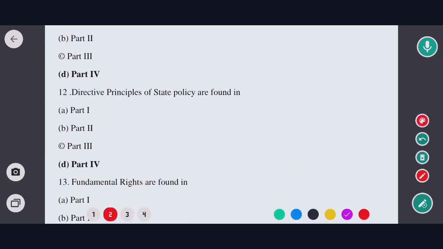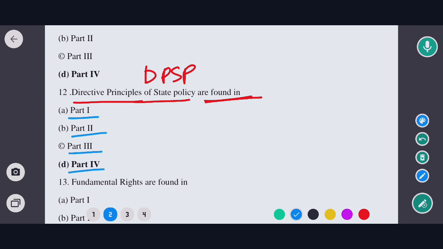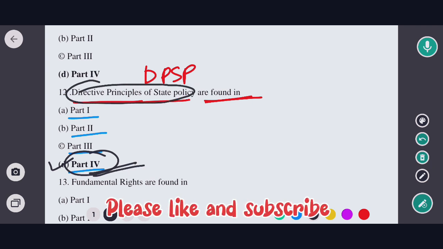So the next question is, directive principles of state policy, that is DPSP, are found in, options are part 1, part 2, part 3, and part 4. So in this case, the correct option would be option D, that means part 4. Part 4 of the Indian Constitution deals with the directive principles of state policy. So the correct option would be option D. Okay, so now moving to the next question.